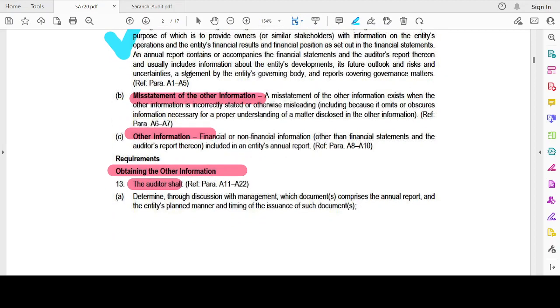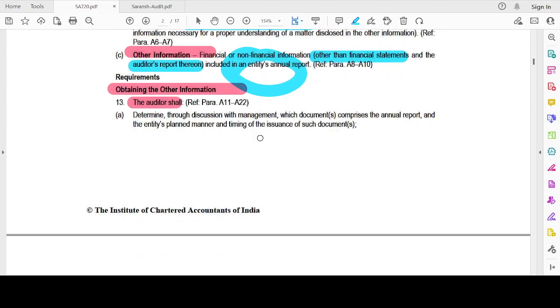Now, misstatement of other information. A misstatement of other information exists when the other information is incorrectly stated or otherwise misleading, including because it omits or obscures information necessary for proper understanding of the matter disclosed in other information. Other information could be financial or non-financial information other than the financial statements and the auditor's report thereon, included in the entity's annual report. All information included in the entity's annual report except those audited will be known as other information. Obtaining other information.